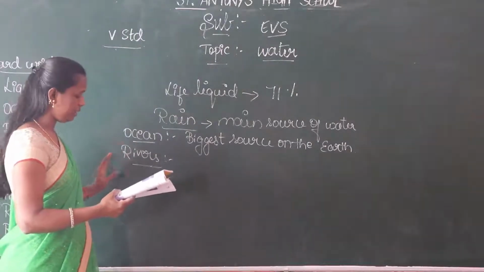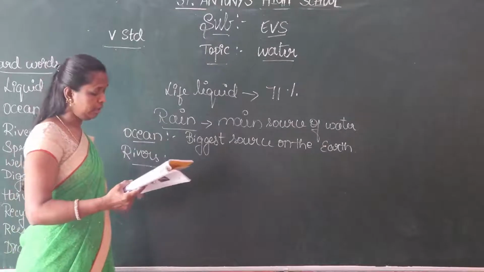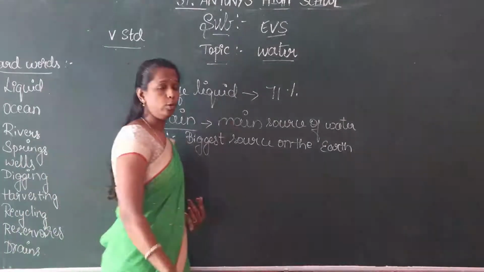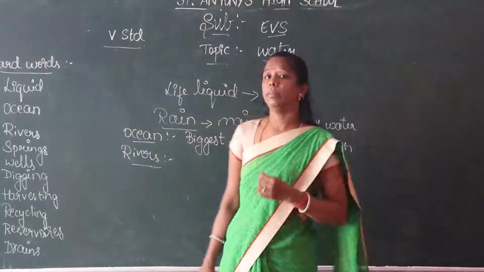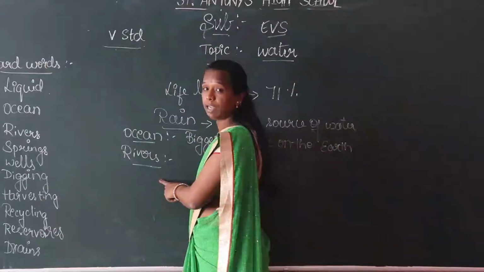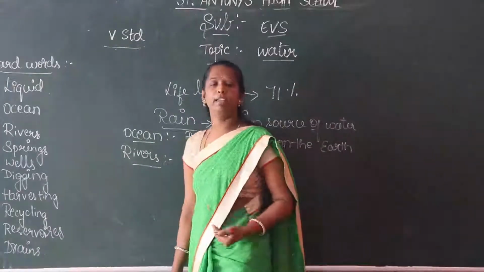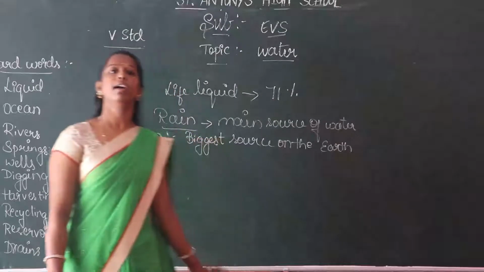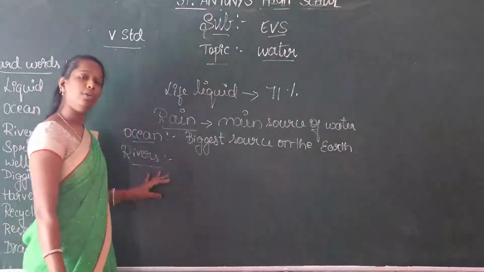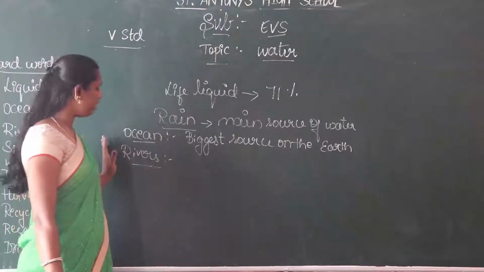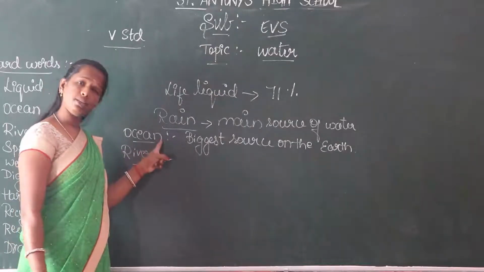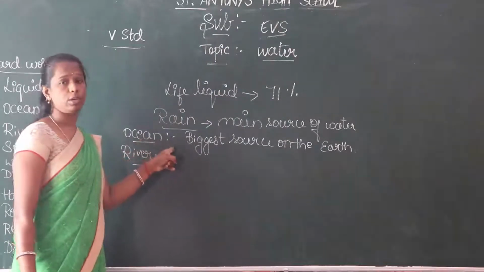All the rivers flow in their definite route, and finally they reach the ocean, the biggest source of water on the earth.